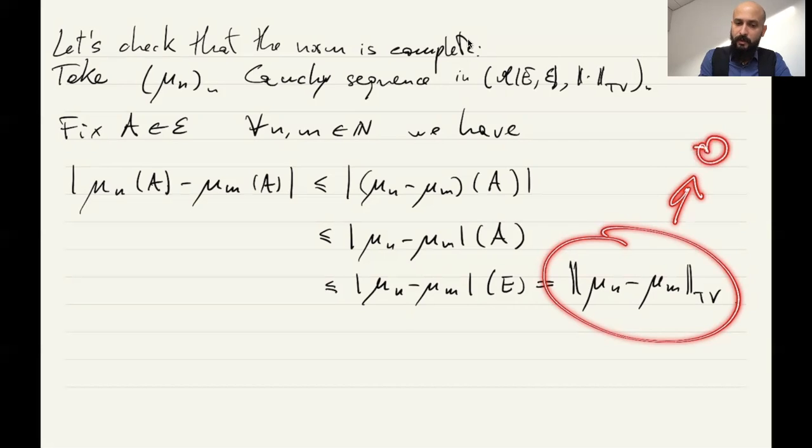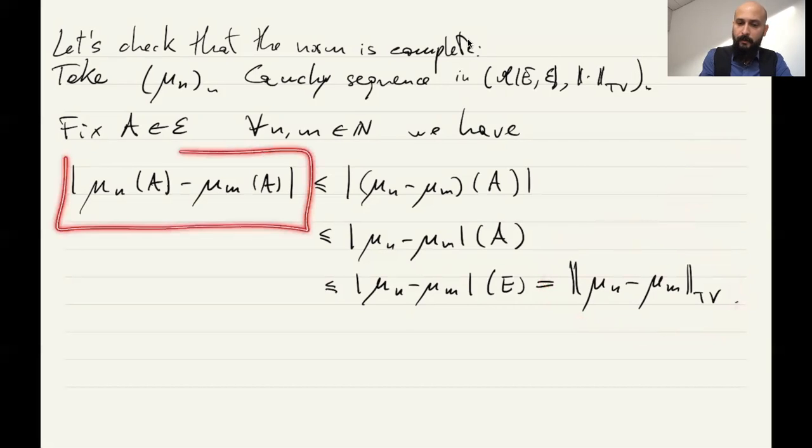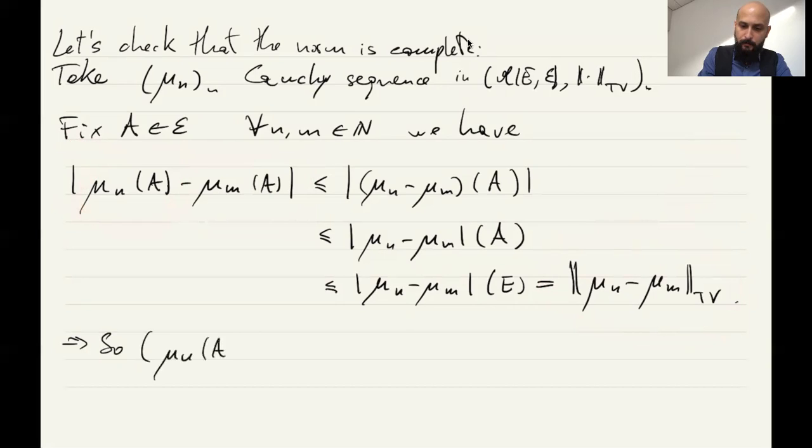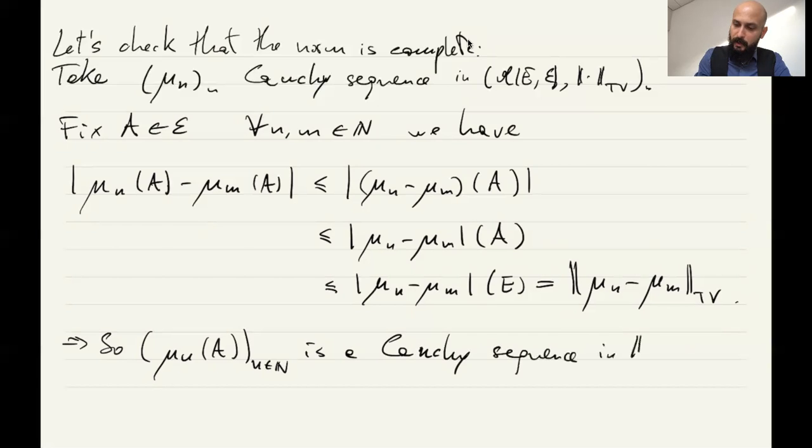So what we proved is that this sequence of numbers, mu_n(A), these are real numbers, and they form a Cauchy sequence in R, and R is complete.